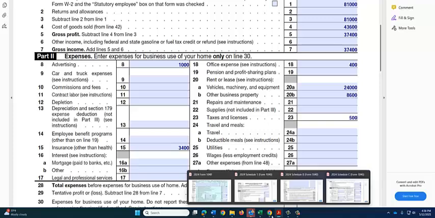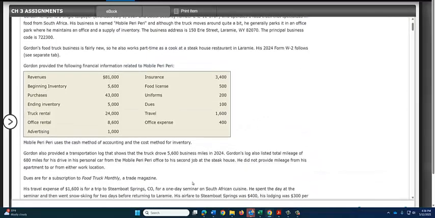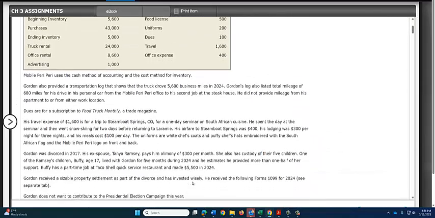So let's go back and look and see what it says about the travel. It says Gordon provided a transportation log. Now there's a difference in transportation and travel. Transportation is just going from place to place as a part of your work. Travel usually involves an overnight stay.